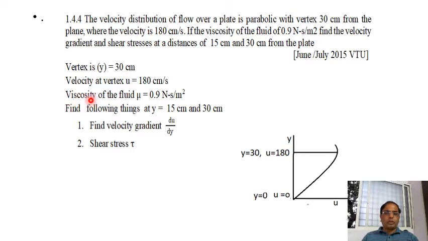Moreover, he has given viscosity of the fluid, mu is equal to 0.9 Newton second per meter square, and he is asking us to calculate the velocity gradient, that is du by dy, and shear stress at a distance of 15 centimeter and 30 centimeter from the plate. This is the problem statement and this is the given data. Let us find how to find the solution for this.